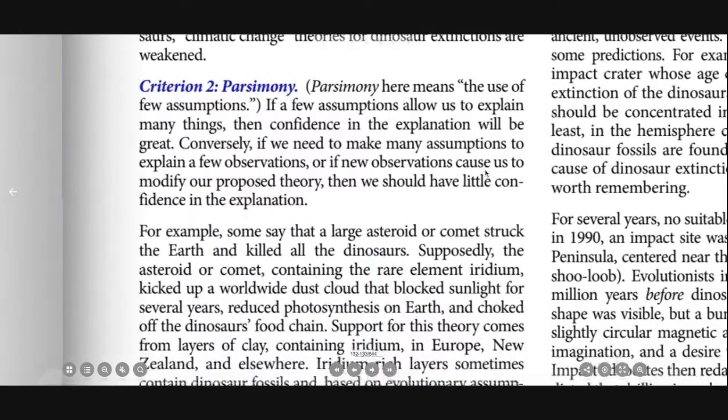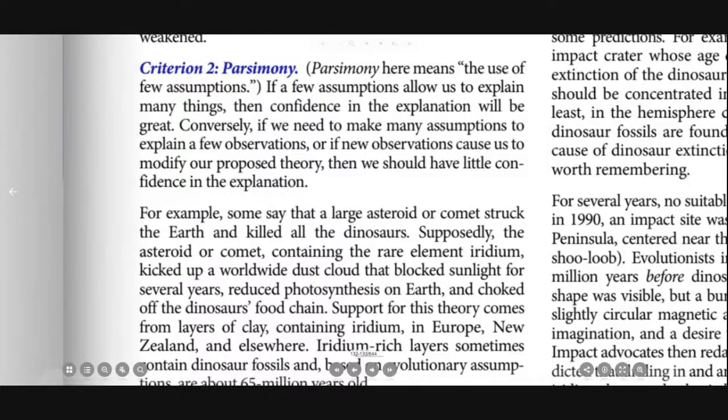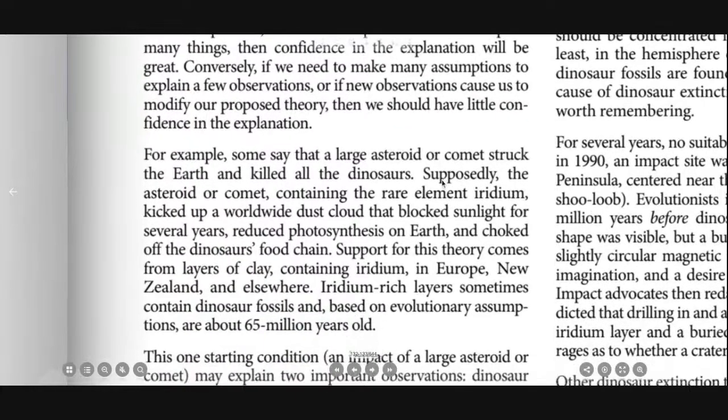Criteria number 2, parsimony. Parsimony means the use of few assumptions. If a few assumptions allow us to explain many things, then confidence in the explanation will be great. Conversely, if we need to make many assumptions to explain a few observations, or if new observations cause us to modify our proposed theory, then we should have little confidence in the explanation.